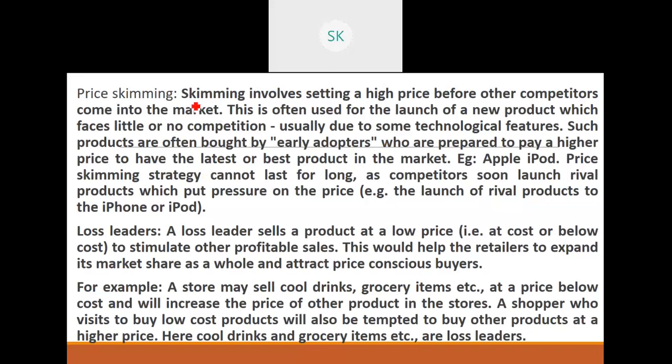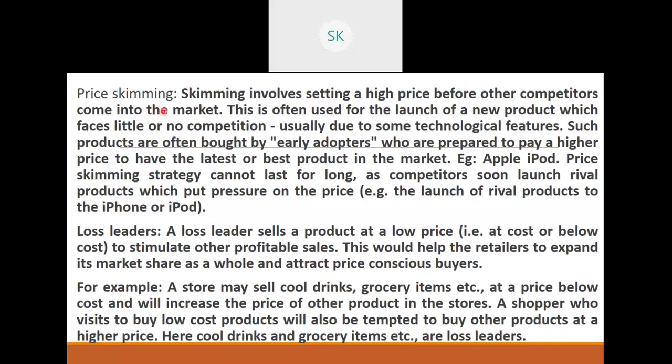So skimming is you introduce the product into the market at a very high price, and slowly it will come down once all the customers have bought and the product is settled in the market. Now, today you can buy the old versions of Apple phones at a little lower price. But if you want to buy the brand new phones, it is again priced high in the market.